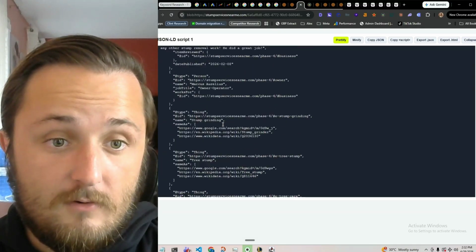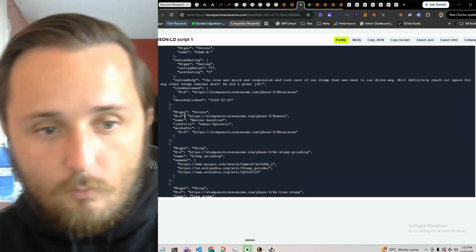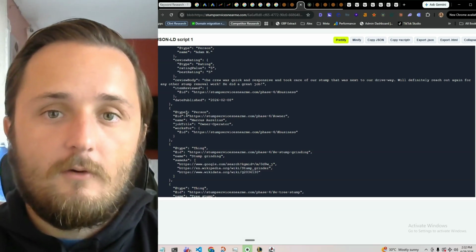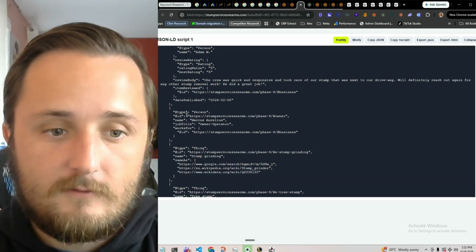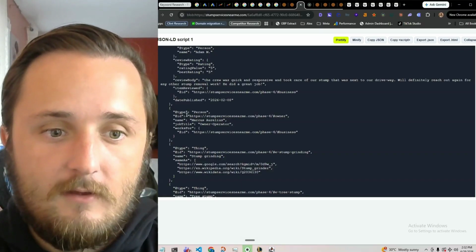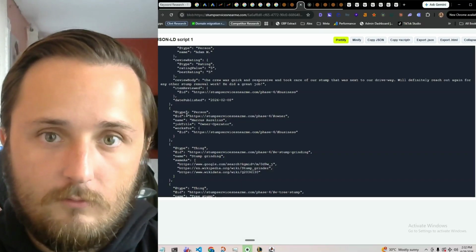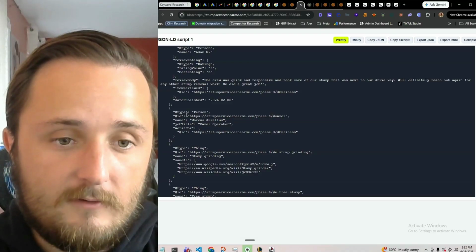And now we're going to start to work into person schema. Why we're doing this is because we want Google to know who we are, more about us, and the things that we know about, the things that we understand, the things that we do, right? That we have certain certifications, and certain other information about us.